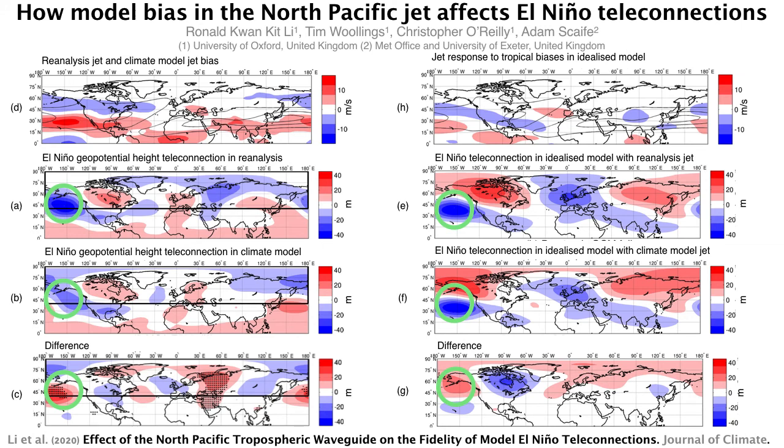Finally, we also investigate the origin of the jet bias. In panel H, we take the tropical biases from the climate model and prescribe them in our idealized model. The North Pacific jet is then shifted southward, similar to panel D. Therefore, one way to reduce the jet bias in the climate model is to reduce the tropical biases first.